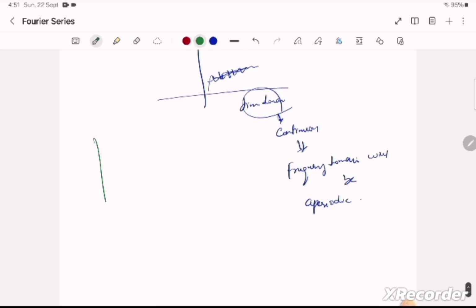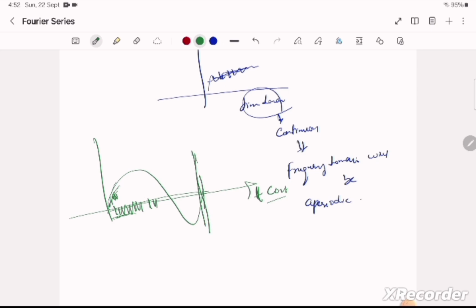Why? Because if this is our time and it is continuous, there are infinite number of time intervals here. For every t we have some sample, and these samples are infinite. Even if we take one period only, there are infinite number of samples. So whenever we have continuity in the time domain, in frequency domain we have aperiodicity.